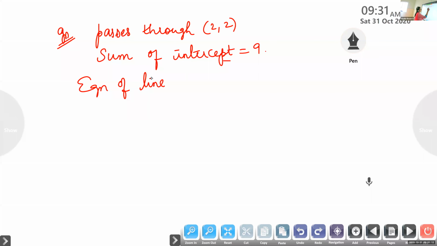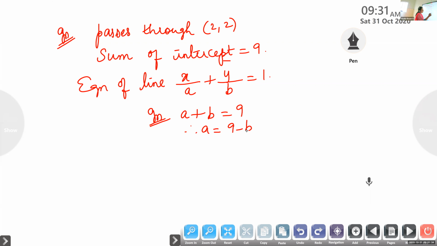Let the equation of the line be x by a plus y by b is equal to 1. Sum of intercepts is 9. That means a plus b is equal to 9. Therefore, a is 9 minus b.